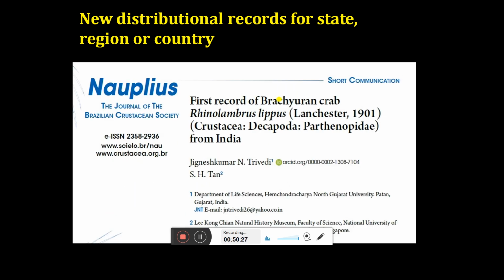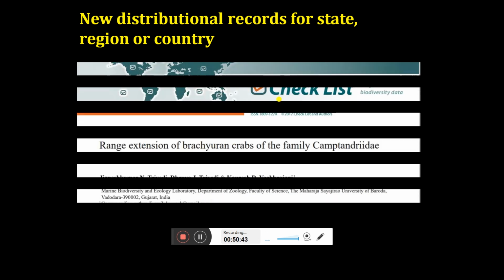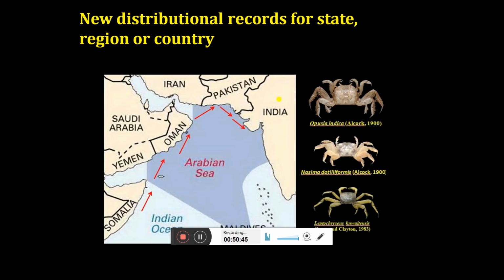First record from India, because this species was not listed in my list. I have gone through each and every reference published on the crab, and according to my list, this is a species which is reported for the first time from India. So similarly, you can also publish a paper on your interest group. A few examples.